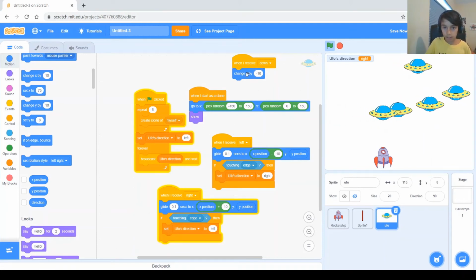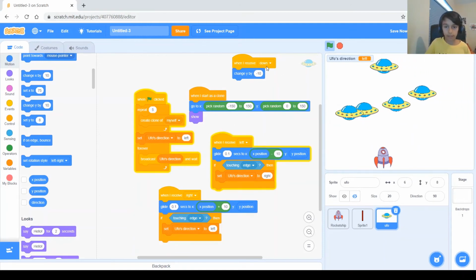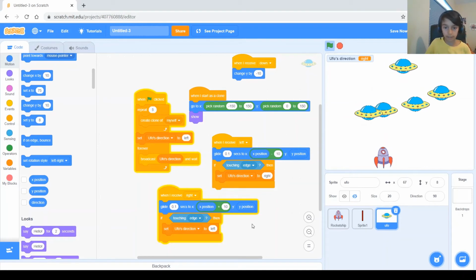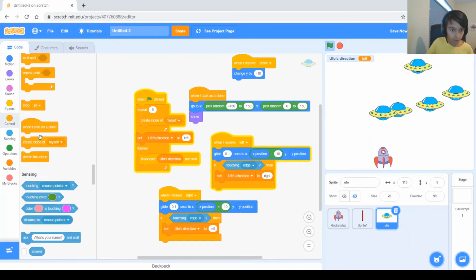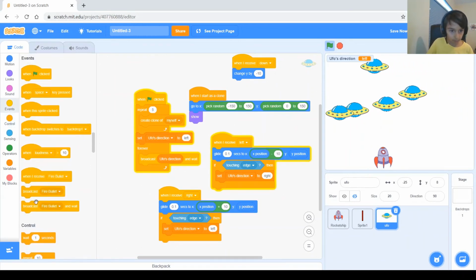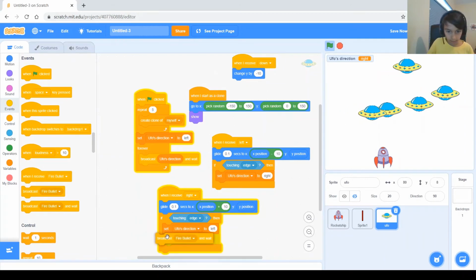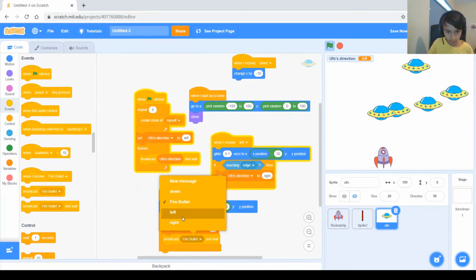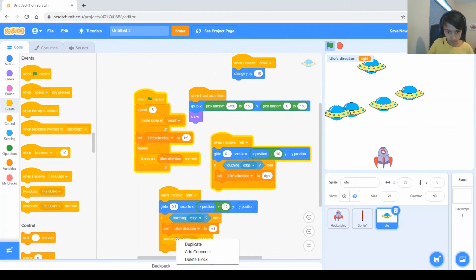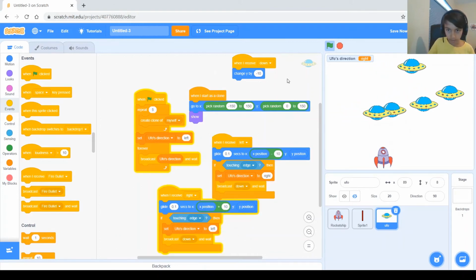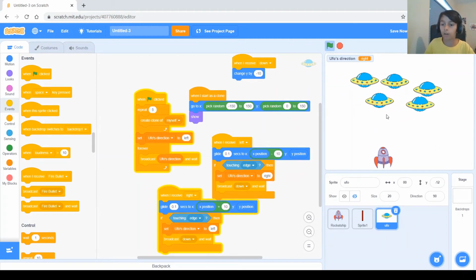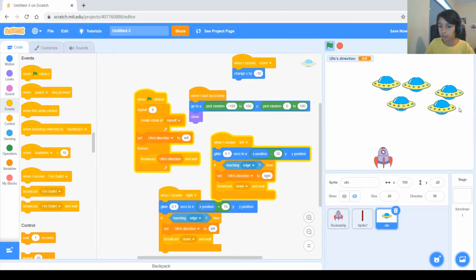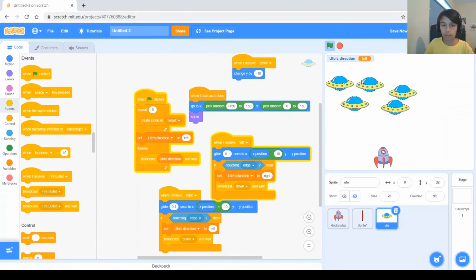And it'll never actually receive down because no one's ever sending it. So we need to send it every time it's touching the edge. So if touching edge, we also need to send it. So broadcast down and wait. Duplicate it, put in both, and let's go ahead and test it. And if one touches, they all go down, which is just how we wanted it. It works on both sides too.